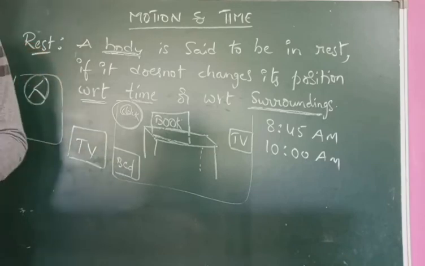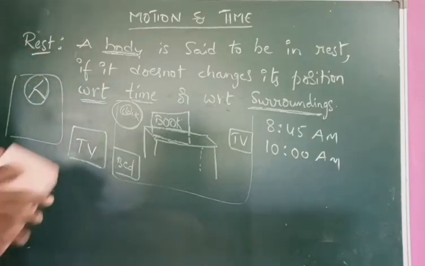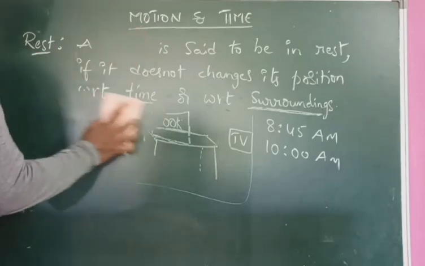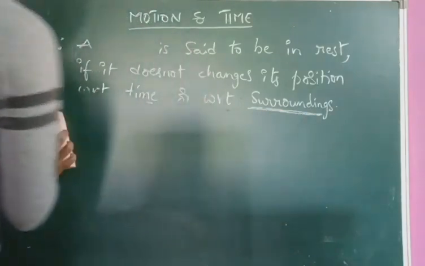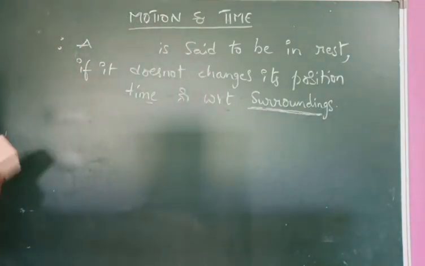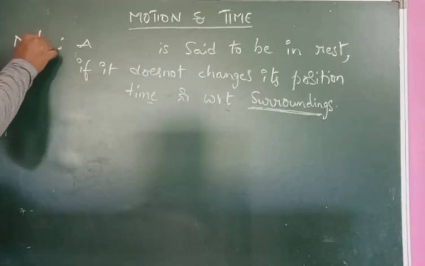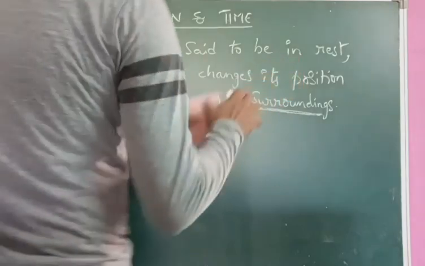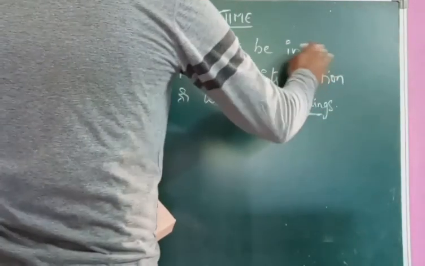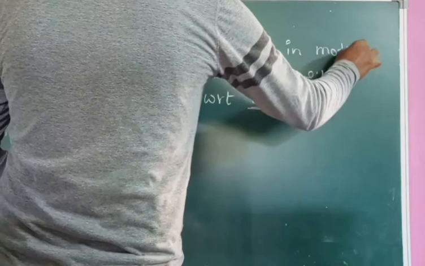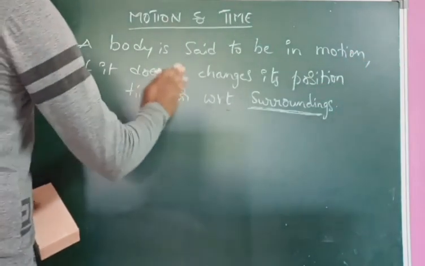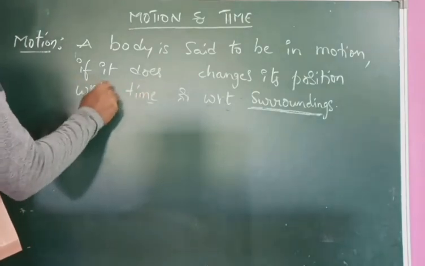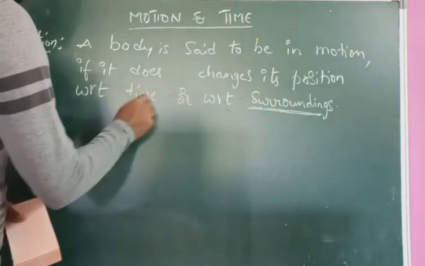Next, same regarding motion. Next one is about motion. A body is said to be in motion when we can say that it changes its position with respect to time or with respect to surroundings.